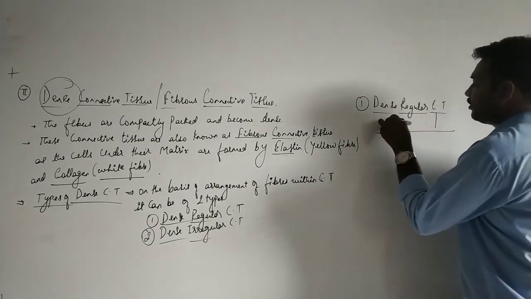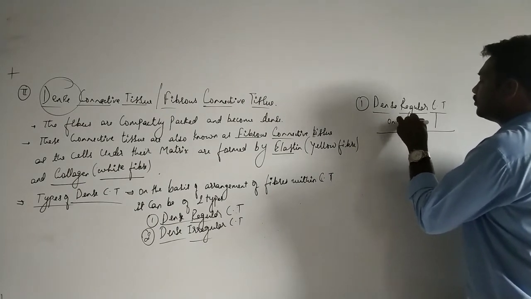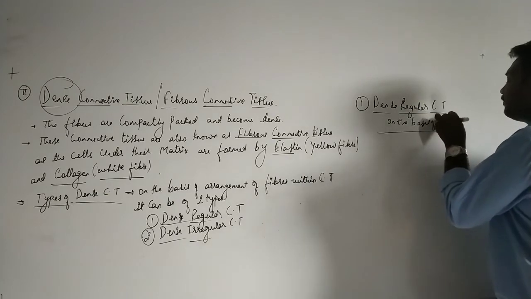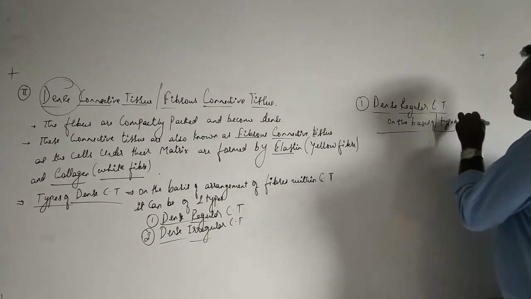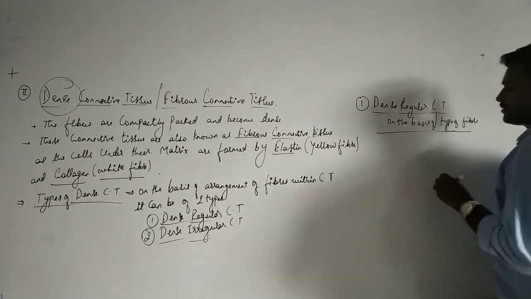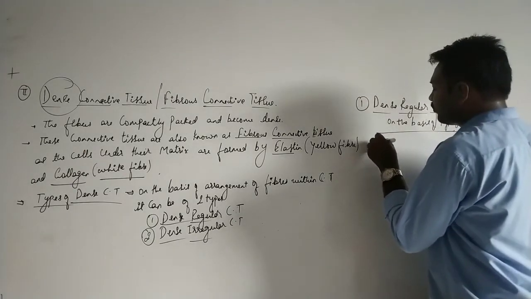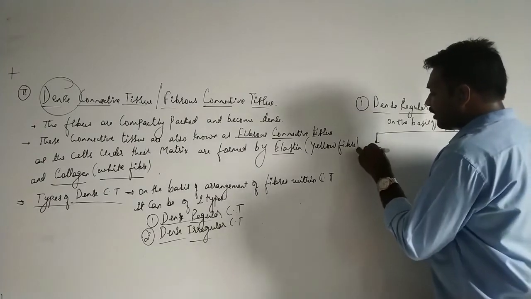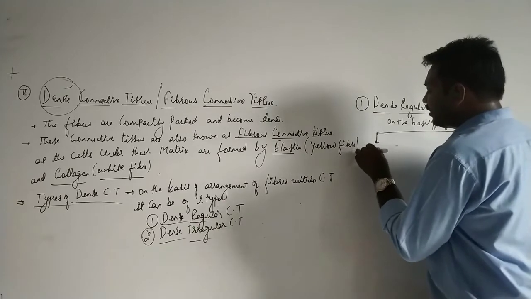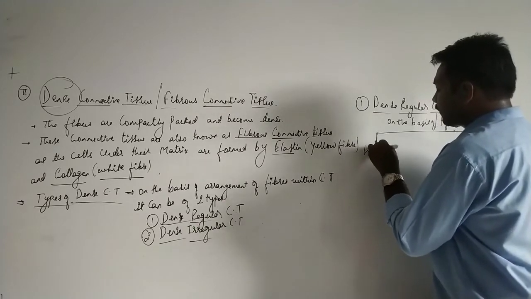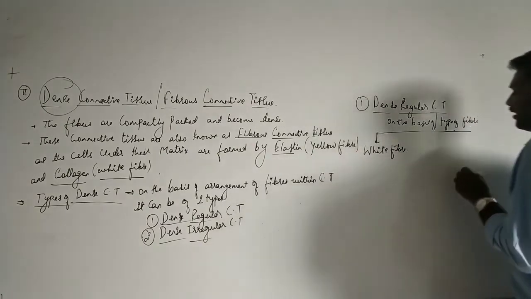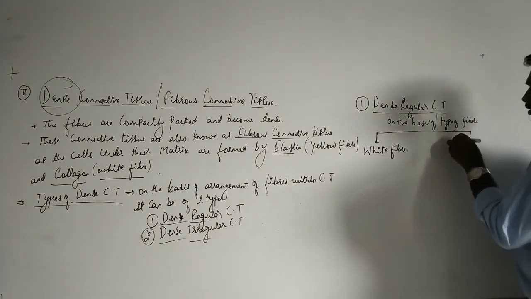So you can write on the basis of type of fiber, it can be of two types. Which are those? First one is the white fiber, and second one is the yellow fiber.